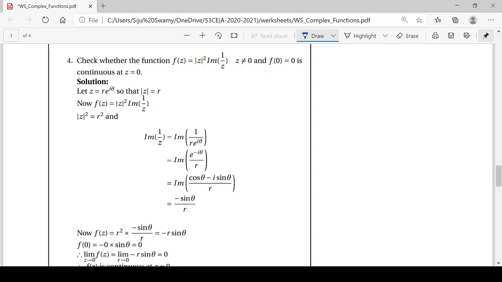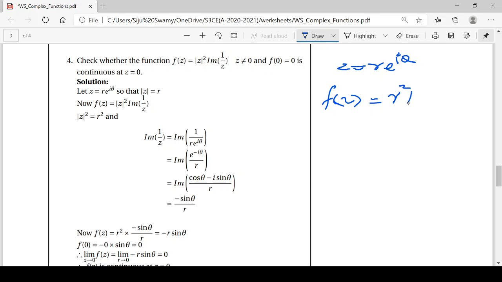The fourth problem, again this problem is given in terms of z. So we can use z equal to r e raised to i theta. Then we calculate f of z. f of z is equal to mod z square, that is r square, since mod z is r and mod z square is r square.